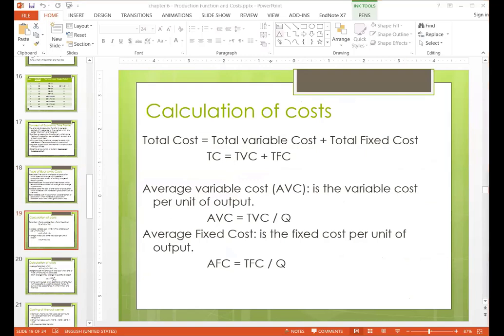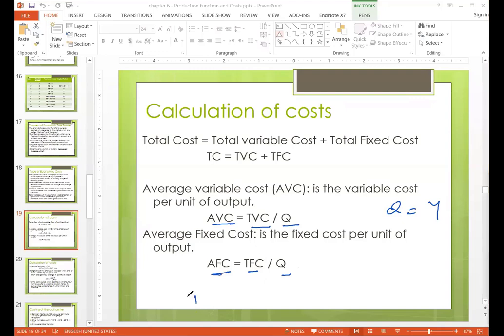Average variable cost, AVC, is equal to total variable cost divided by quantity that is produced, where Q is equal to Y, we can also write Y. And average fixed cost, AFC, is total fixed cost divided by quantity. So that is average fixed cost.